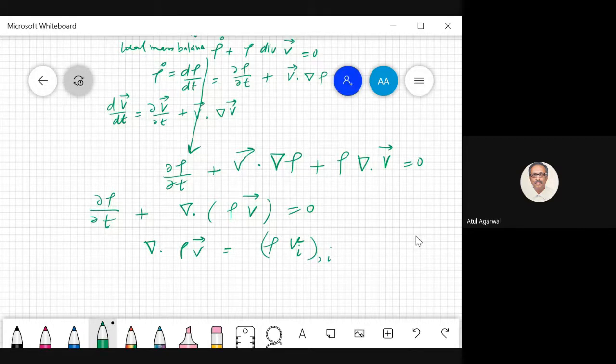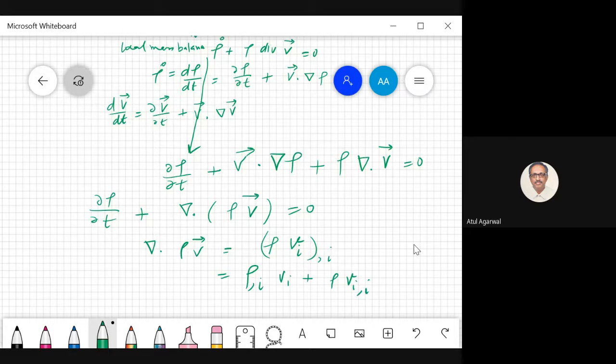Do you agree with this? Yes, sir. So this is the divergence operation. When you do a comma i, and inside you are having a term depending on i, now what will I get? Product rule of differentiation: rho comma i, v i plus rho v i comma i.